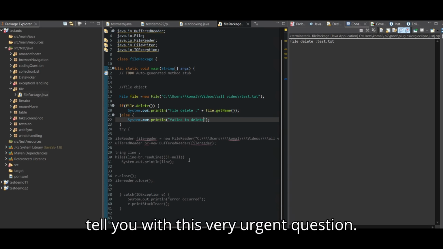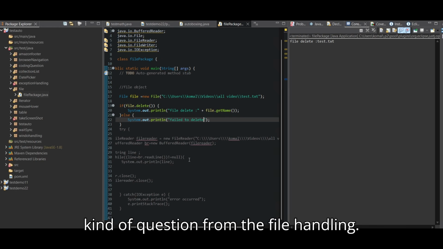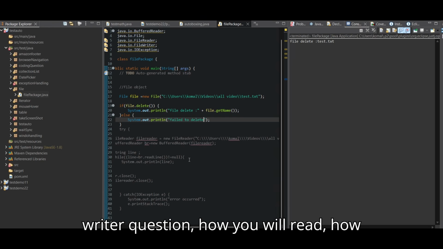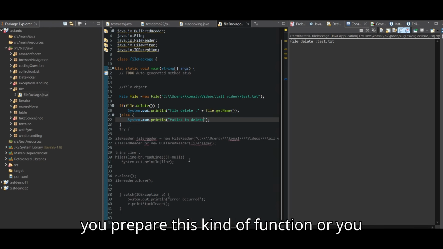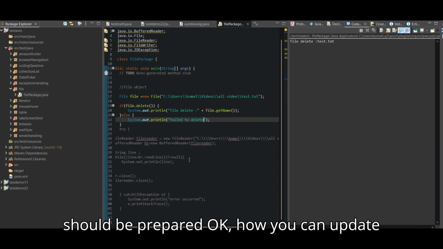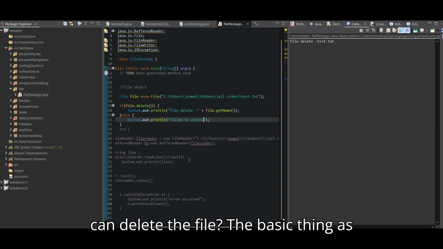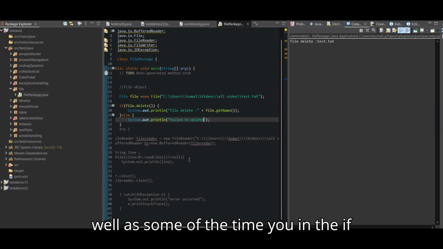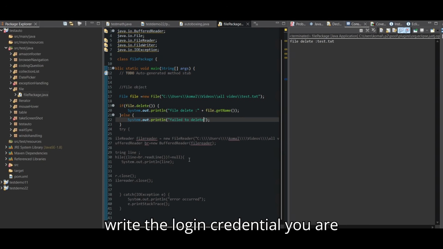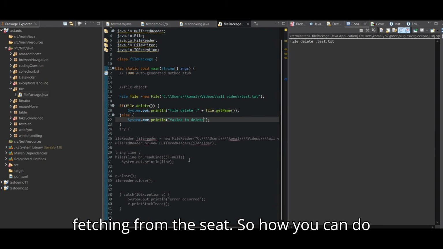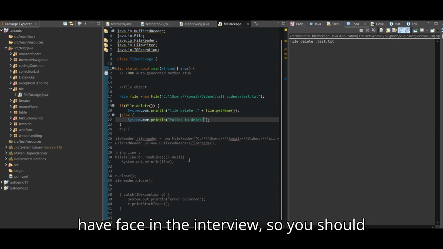I will not tell you it is a very easy question. They come with a little moderate kind of question from file handling. The question they ask is a reader-writer question: how you will read, how you will write. You should at least prepare this kind of function, and how you can update the file, how you can delete the data, how you can delete the file, the basic things. As well as sometimes, if I talk about Selenium code, real-time writing of logs in the file or writing the login credentials you are fetching from the sheet. How you can do this is a very basic question which I have faced in interviews. So you should prepare this kind of question.